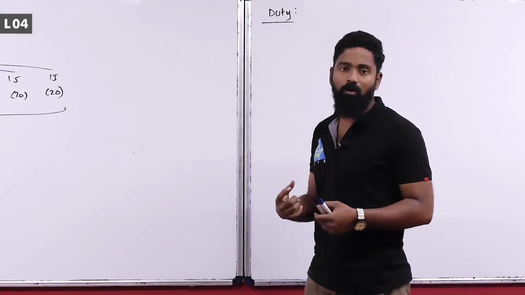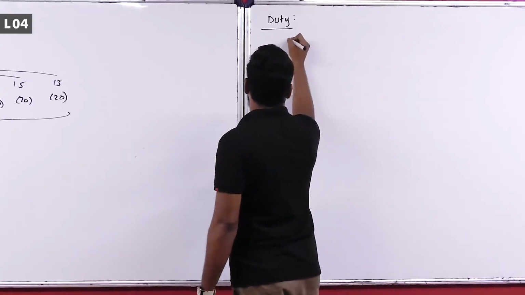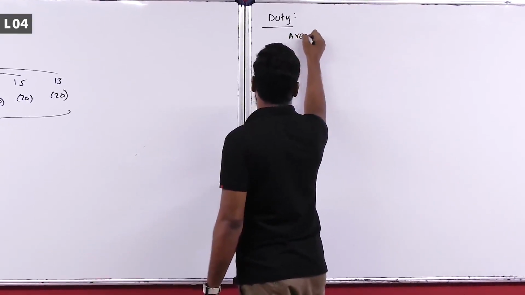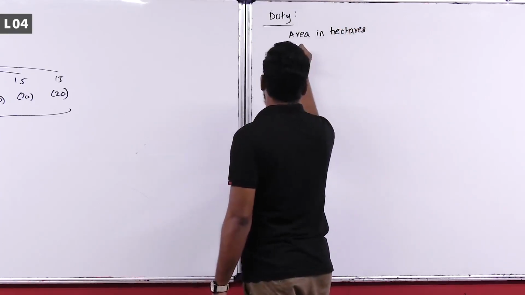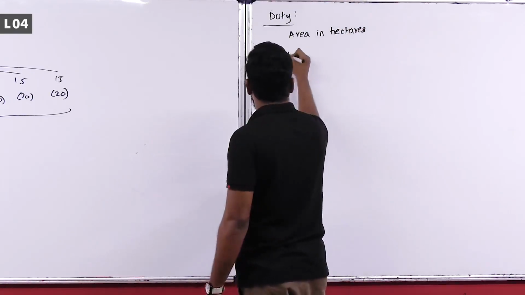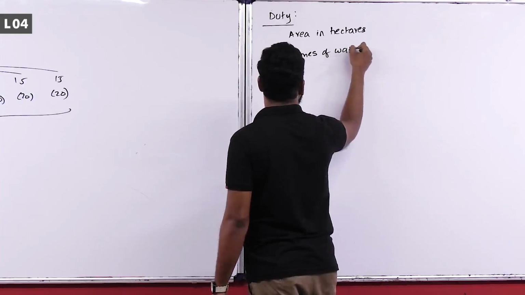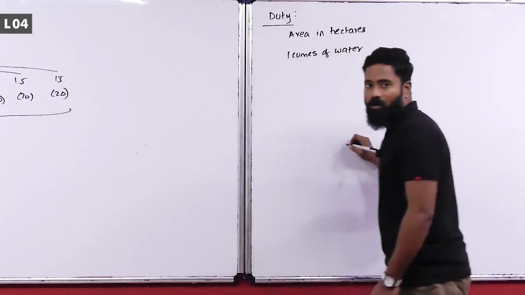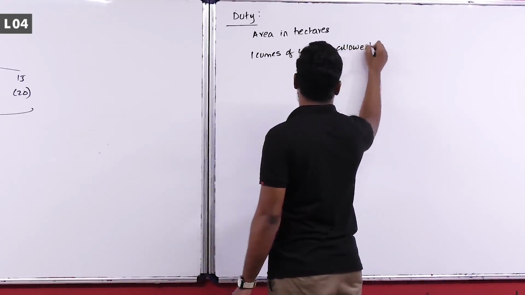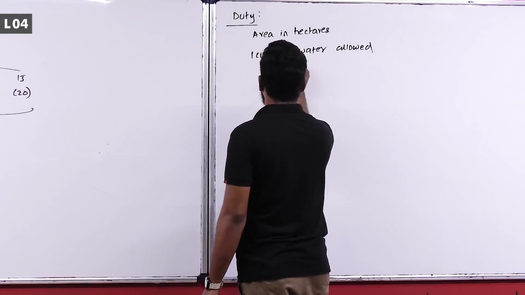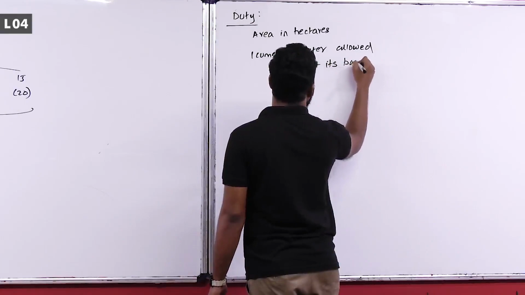Duty of any water or duty of any canal is defined as the amount of area in hectares irrigated when 1 cumec of water is allowed throughout its base period.